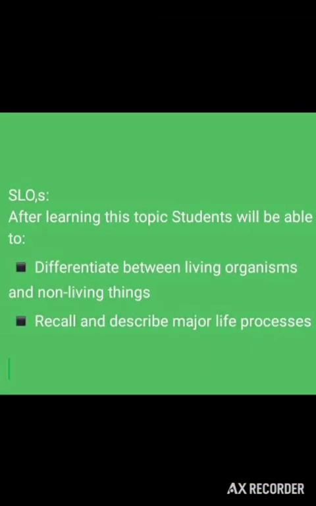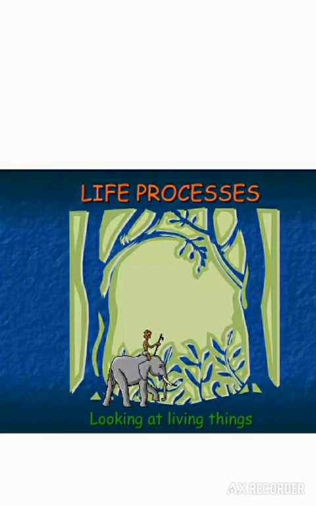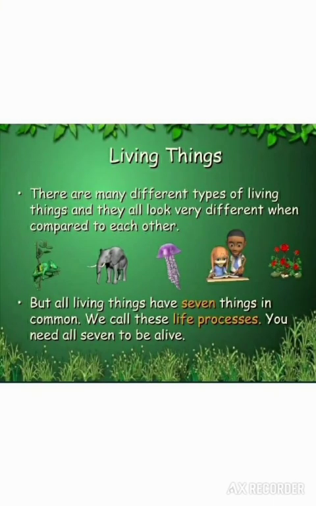Today we are going to study the topic the life processes of chapter number 1. Before going towards the life processes, firstly we have to know what are the differences between living things and non-living things, so we can easily categorize the living things and non-living organisms.